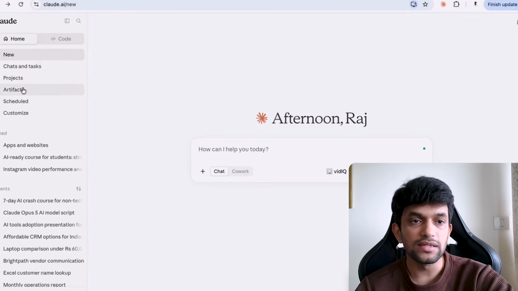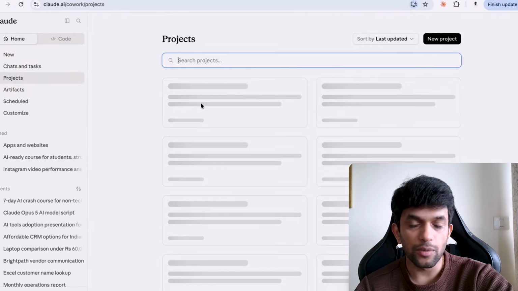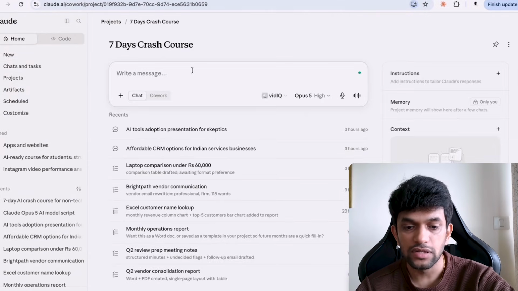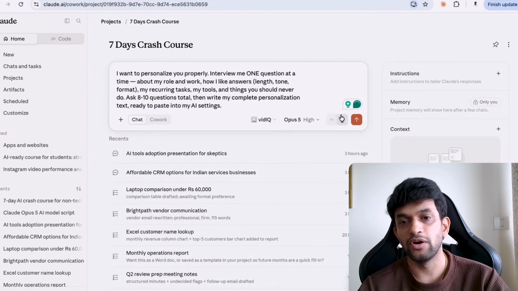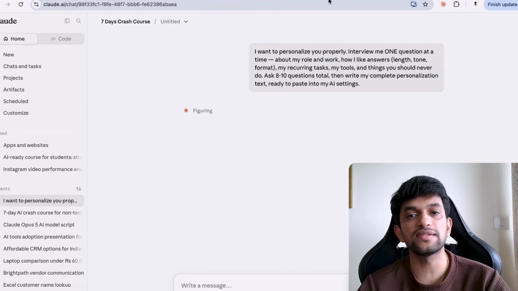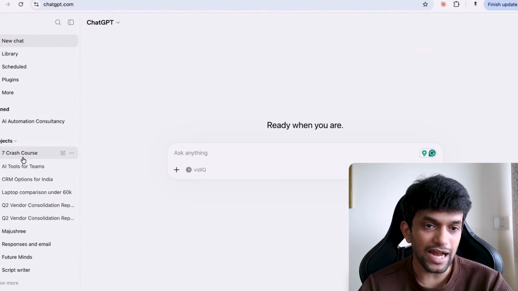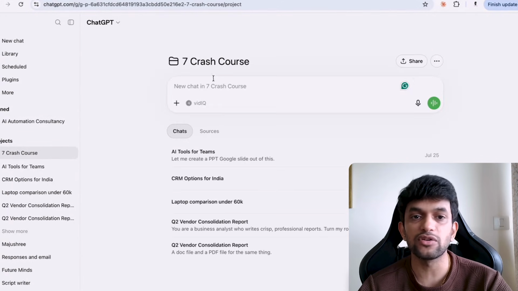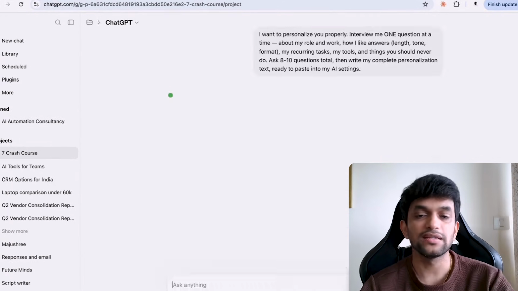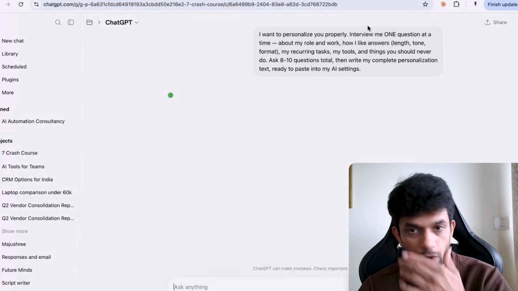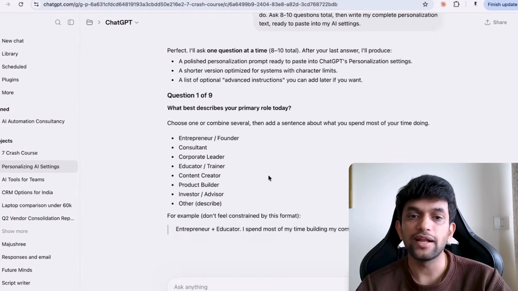Now what I'm going to do is go into the projects, 7-day crash course, and I will paste this. Now I'm going to run this. I can run this same thing in ChatGPT as well, but I guess today ChatGPT is not working properly. My friends were also telling me ChatGPT has crashed today. Let us see if it is working or not, but I think it is not working. Yeah. Now it is asking me questions.